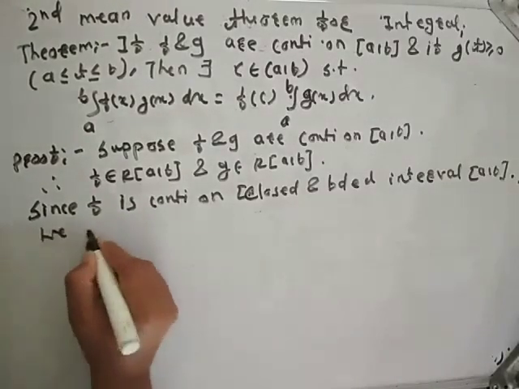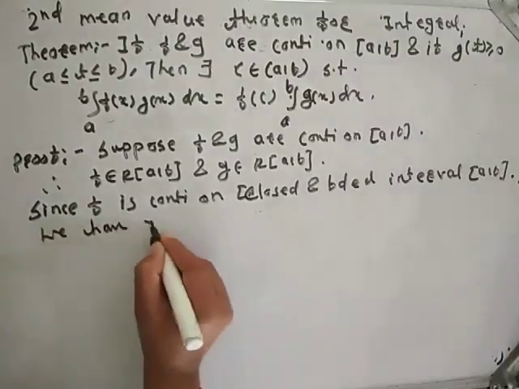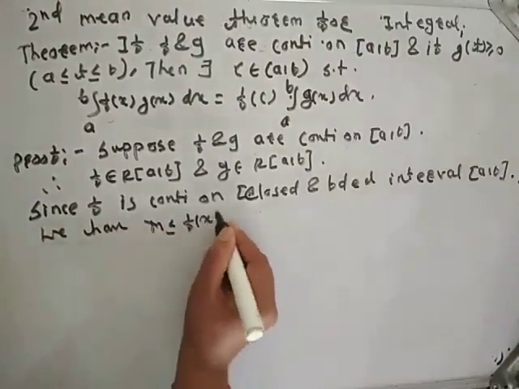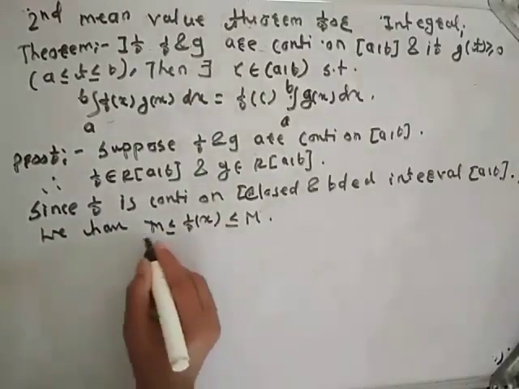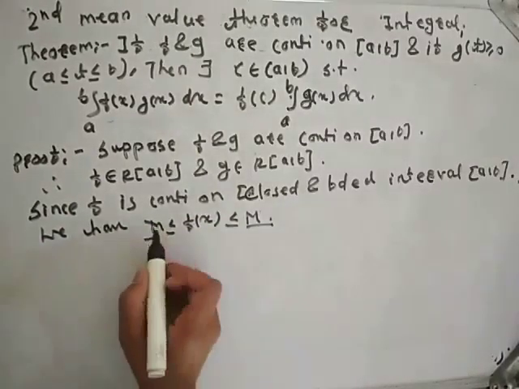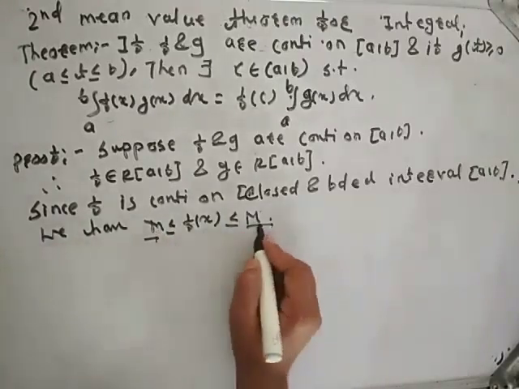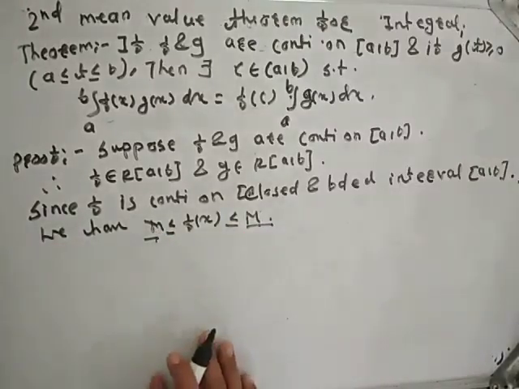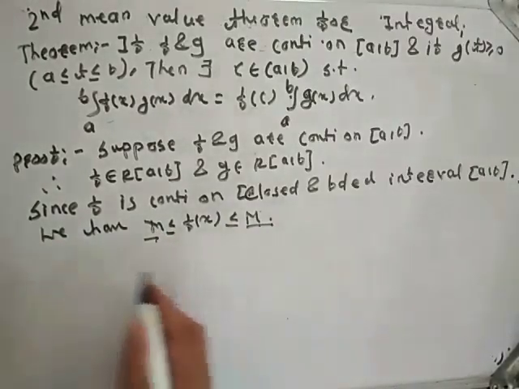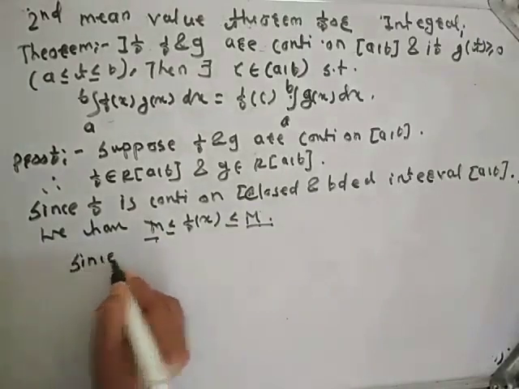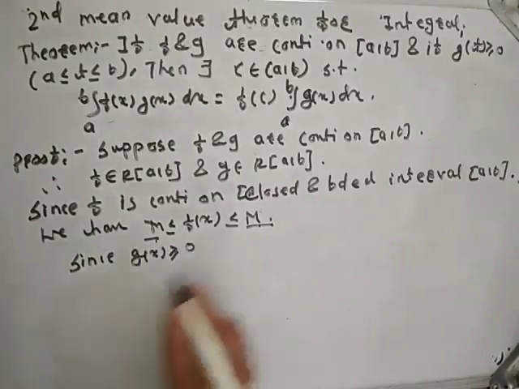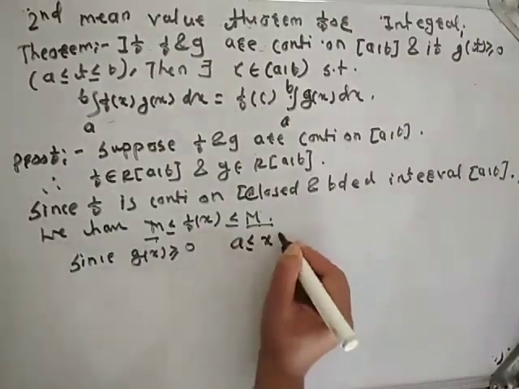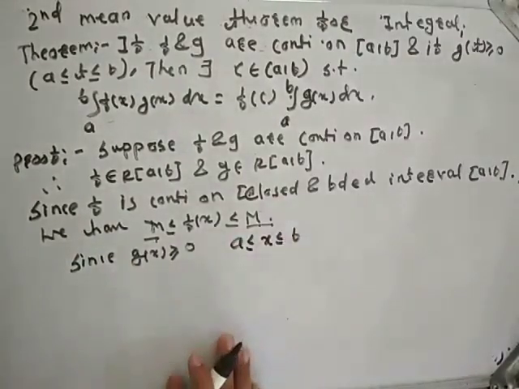So we have m is less than or equal to f(x) is less than or equal to capital M. Okay, small m is the minimum value and capital M is the maximum value. Since g(x) is greater than or equal to 0, a is less than or equal to x is less than or equal to